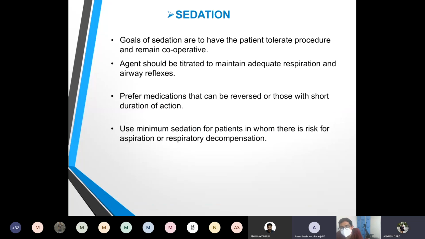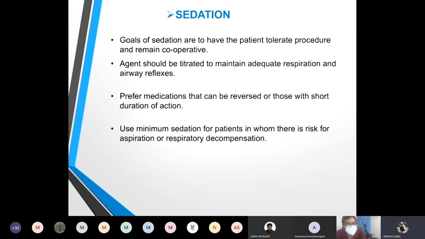So the goal of sedation is to have the patient tolerate the procedure and remain cooperative throughout the procedure. The agent should be titrated to maintain adequate respiration and airway reflexes. We prefer medication that can be reversed or that has a short duration of action. We use minimum sedation for patients in whom there is risk of aspiration or respiratory decompensation. These are the drugs that can be used. We prefer midazolam, which is easily available in a hospital, at a dose of 1 to 2 mg IV, which can be repeated, in combination with fentanyl.